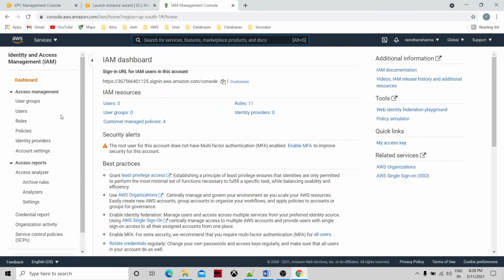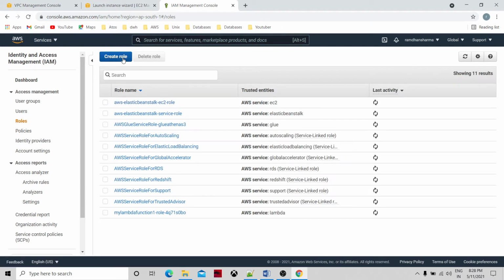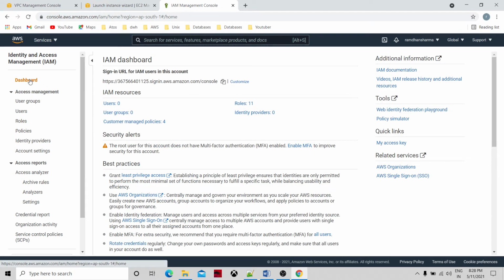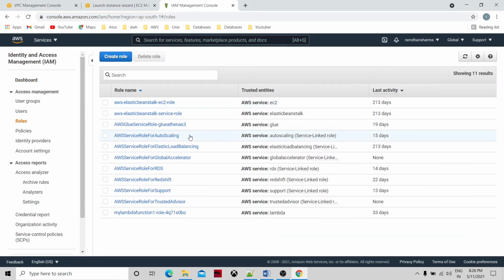So we should have some role to access the S3 bucket. Okay, so let's go and create. I'm going to the roles. Let's go to the dashboard first, to see how it looks. There is nothing, only inbuilt roles are available. We don't want these. We will just create our own.